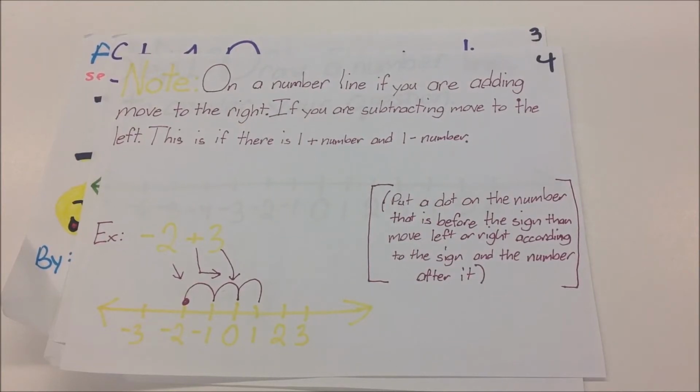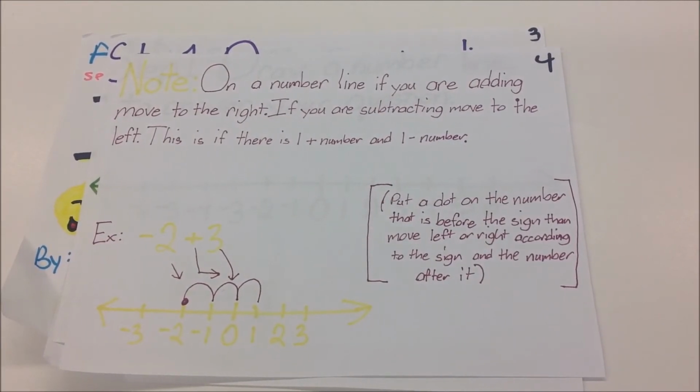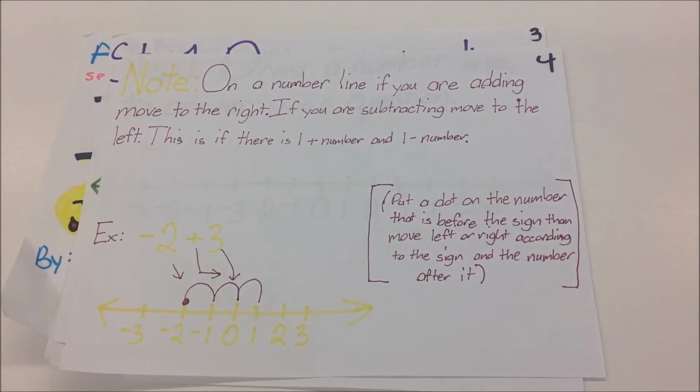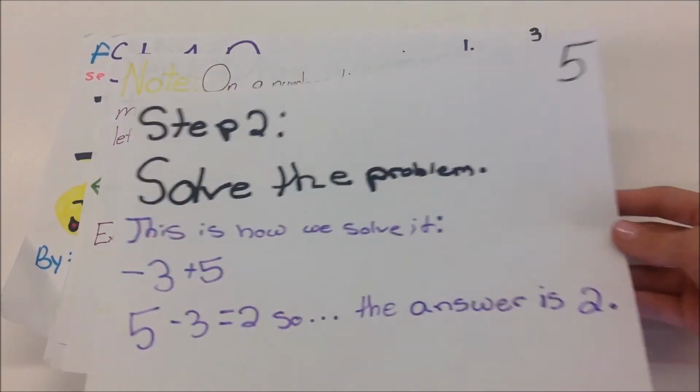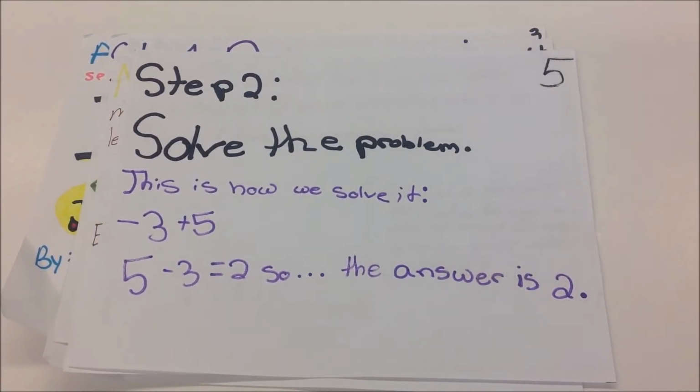This is if there's one positive number and one negative number. Put a dot on the number that is before the sign, then move left or right according to the sign and the number after it. Step 2. Solve the problem. This is how we solve it. -3 plus 5. 5 minus 3 equals 2. So the answer is 2.